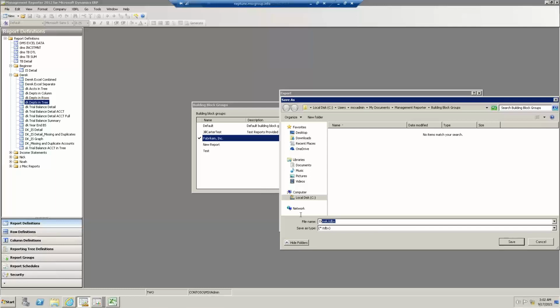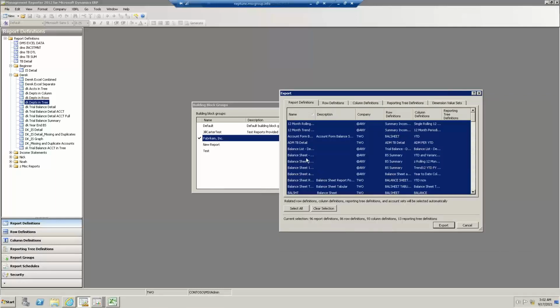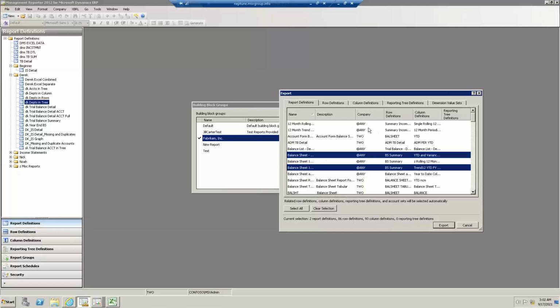So I might do this 2 times, one with every report, all 100, but then the second time I might just come up here and maybe I have a folder that I have here, maybe these are all the good reports, and then I'd come up here and export that out to maybe a secondary file called good. And then when I created that new building block group here in the back called test, I would simply just import in that second file that only has maybe my 20 good reports in it.